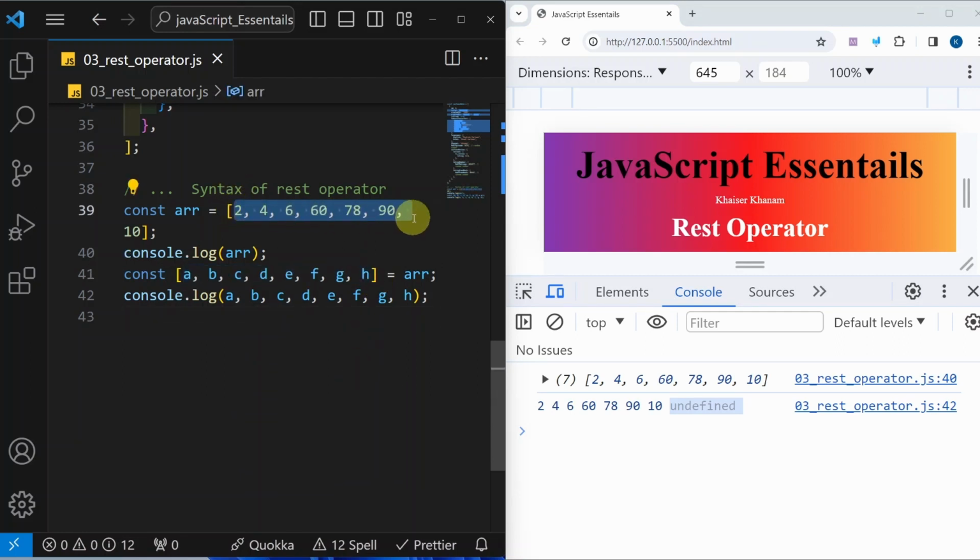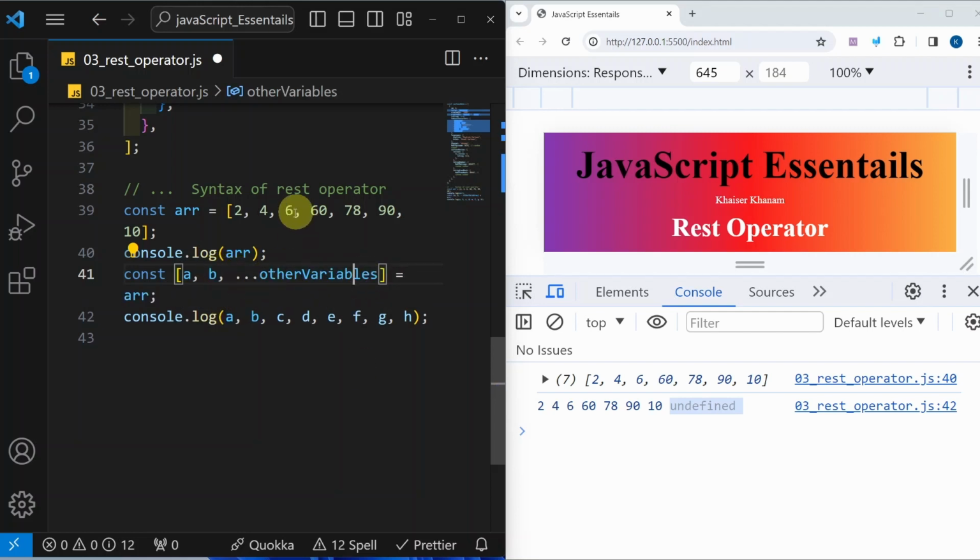For each and every element, we will be assigning a variable. But now what I want in my bigger project, only these 2 elements are needed. Rest all elements I do not want. So what you can do, you can just remove this one, this entire thing. Only for 2 elements, you can give variables, and for the rest, from 6, 60, 78, 90 and 10, what you can do, you just have to write 3 dots, REST operator. You can just write whatever name you want, other variables.